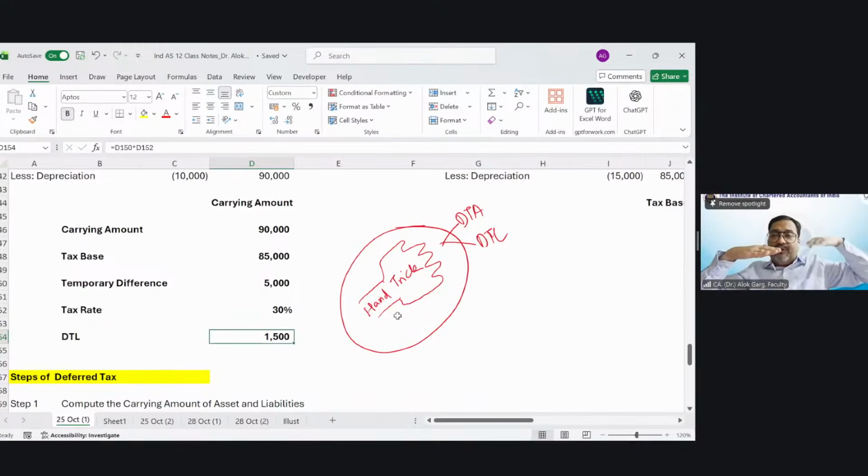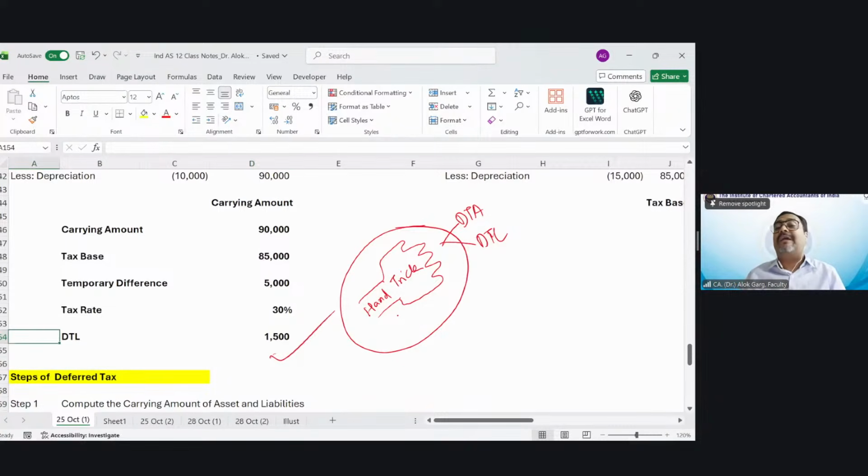When I say I have to reduce my asset to align with the income tax asset, so if I need to reduce my asset, what does it mean? I need to create a liability. So friends, that is why in this case, it will be a deferred tax liability. It will be leading to a deferred tax liability.